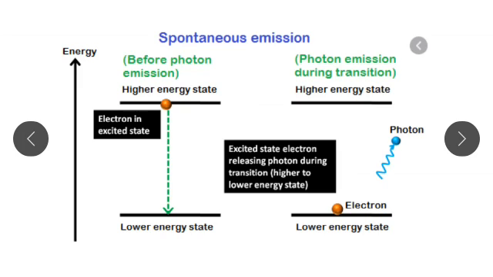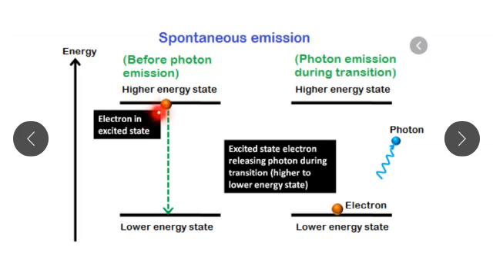It will remain for a very short time in the higher energy state, and after completion of its lifetime the atom returns to the lower energy state. But when it returns to the lower energy state, it emits a photon of energy h nu, and this process is known as spontaneous emission.